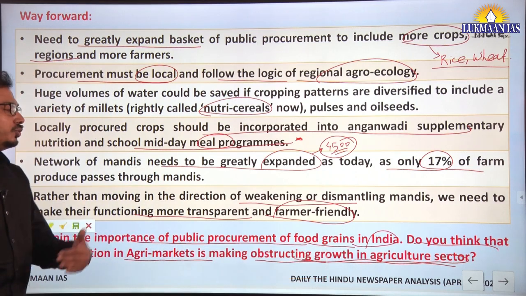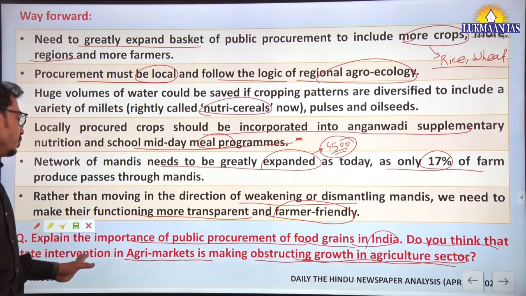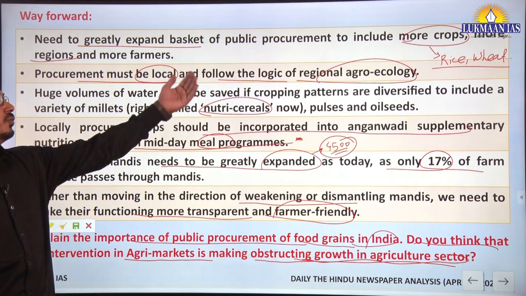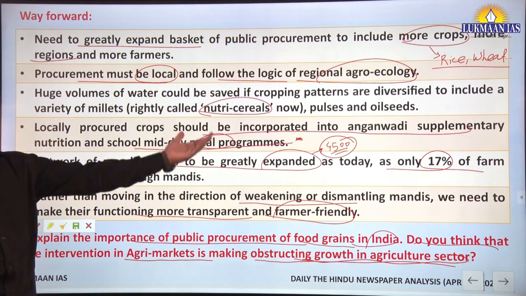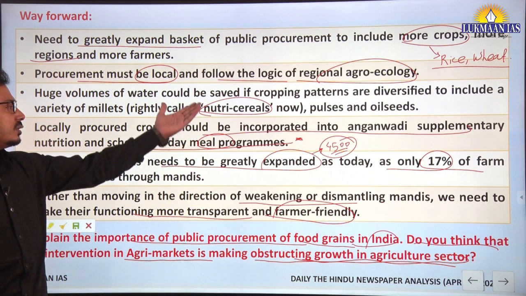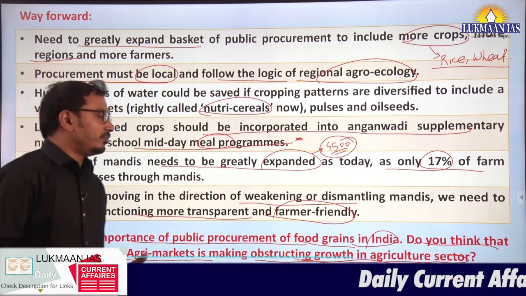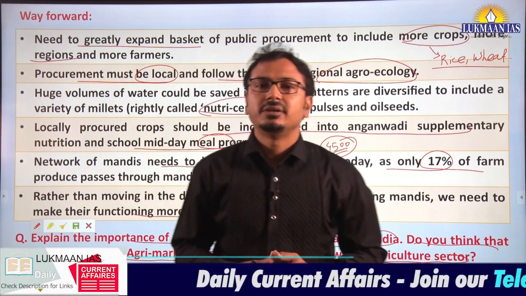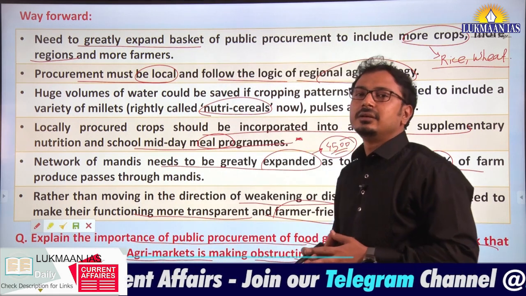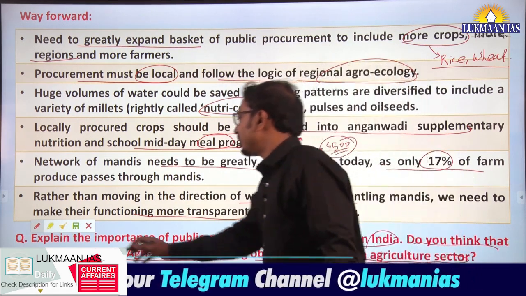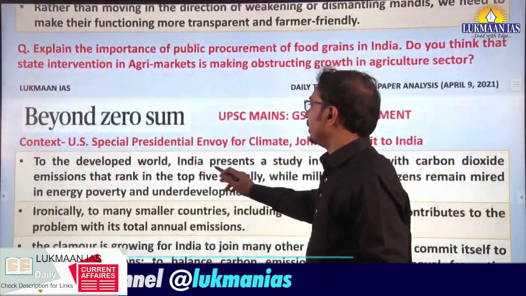What you should focus on here is that those interventions should be for more crops, more regions and more farmers. You should focus on the renewed aspects of public and state intervention in agriculture markets. So for the GS3 paper, agro-economy part, you can take input here.